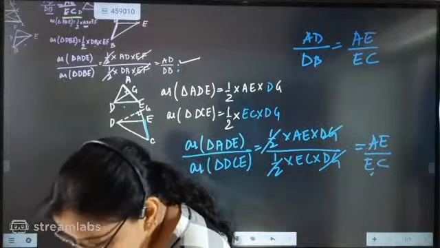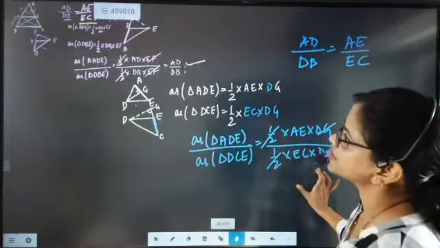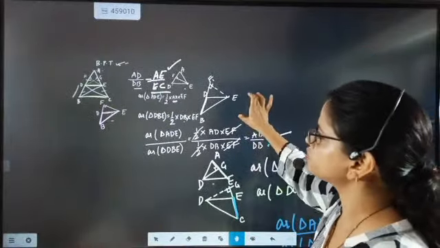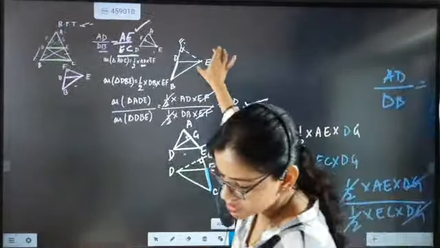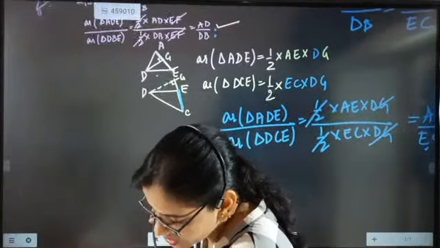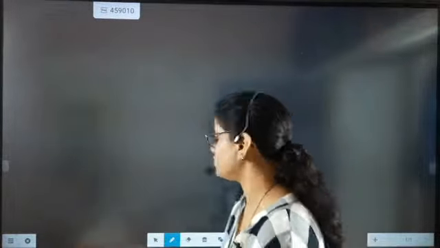Not clear. Ajay, not clear, beta. I am going to explain, beta. Ajay, look here. Now Ajay is telling it is not clear. First, Ajay, what we are going to do, beta? Your focus should be this part of the triangle. Jenny, auntie, can you say which triangle you have taken? Okay, I am going to tell the triangles again. No problem at all. I am going to explain this part.